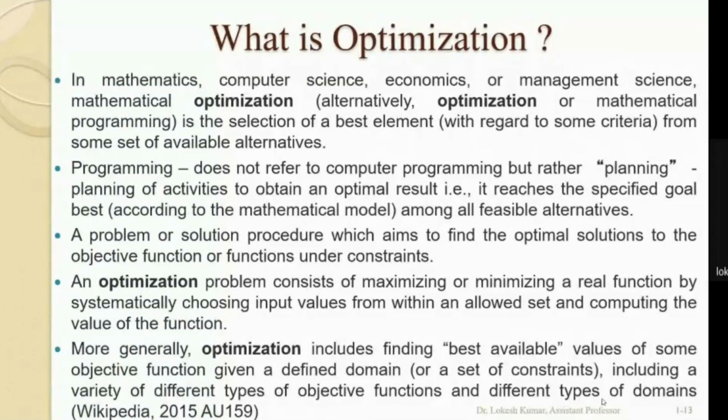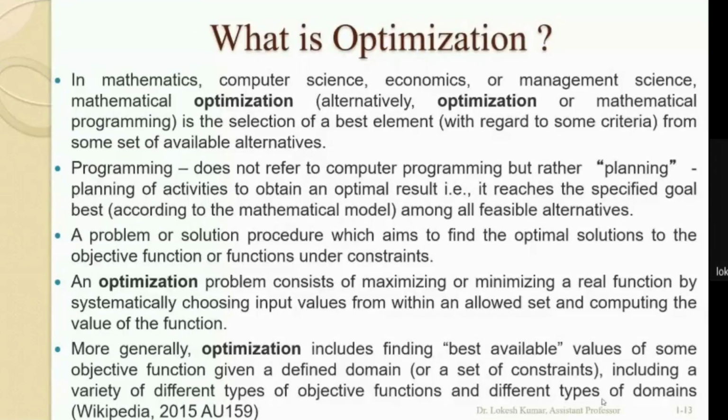Here one word is programming. Programming does not mean computer programming. Rather, it means the modeling or the planning of the activities to obtain optimal results among all feasible alternatives or results.